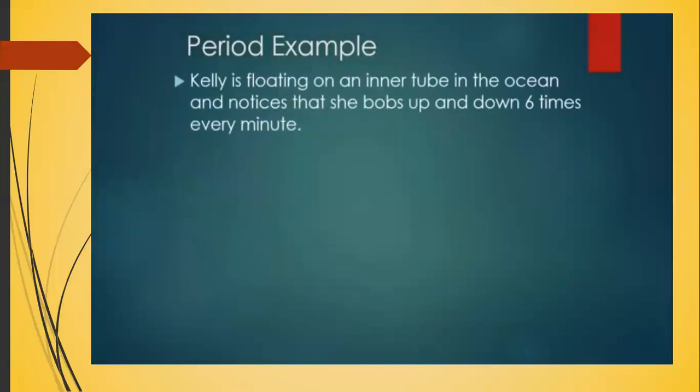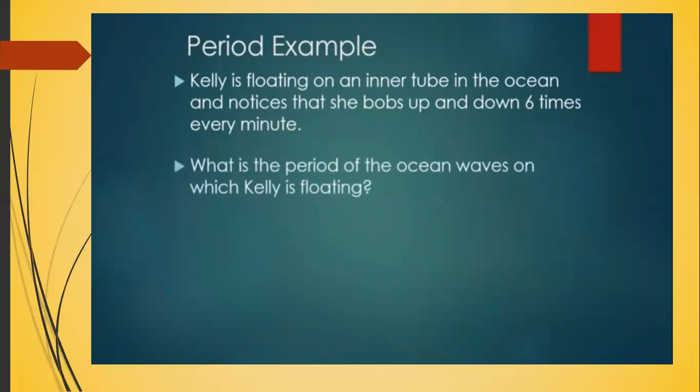So Kelly is floating on an inner tube in the ocean, and she notices that she bobs up and down 6 times every minute. So each time she bobs up and down, that's one complete oscillation. That's one wavelength. So we can figure out the period of the ocean waves that she's floating on if we do a little bit of math.